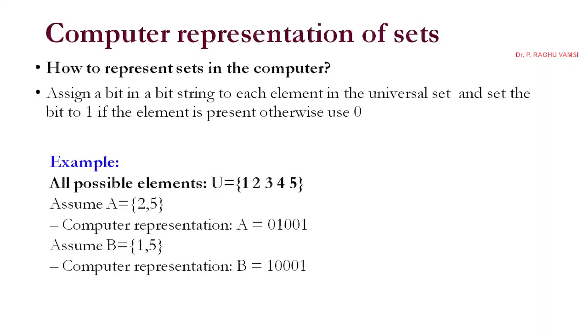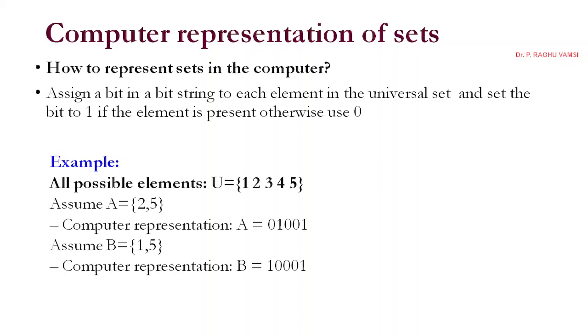Notation of sets. How to represent or how to use these particular sets in computer science? We already deal with computer science. In computers, the information will be stored in terms of binaries. Binary means to the base 2.